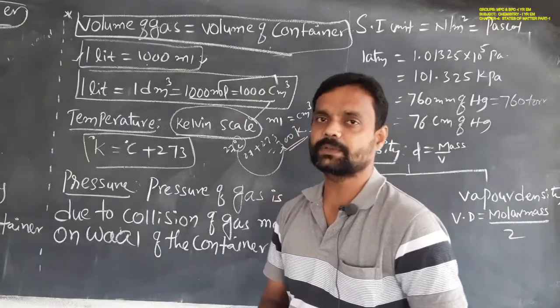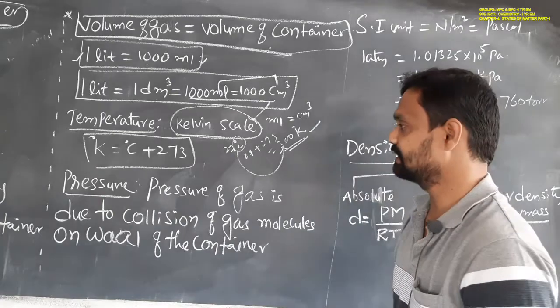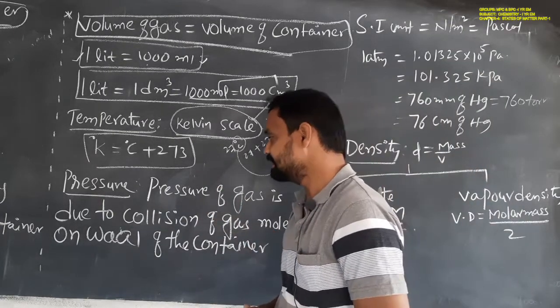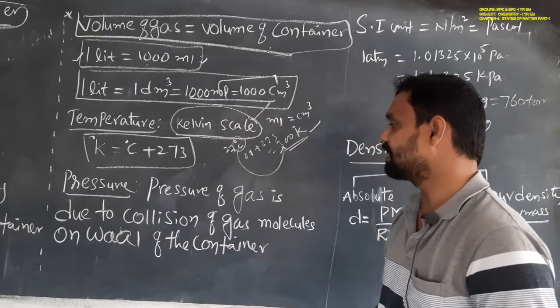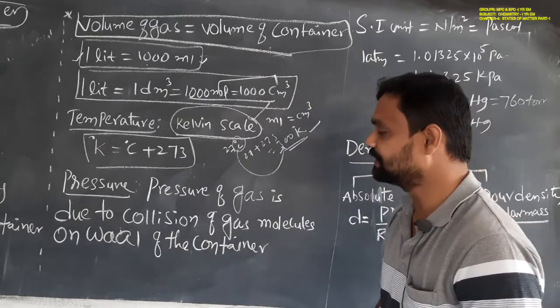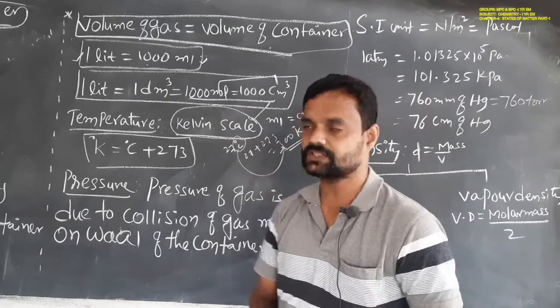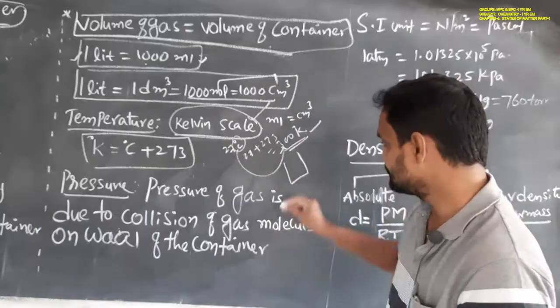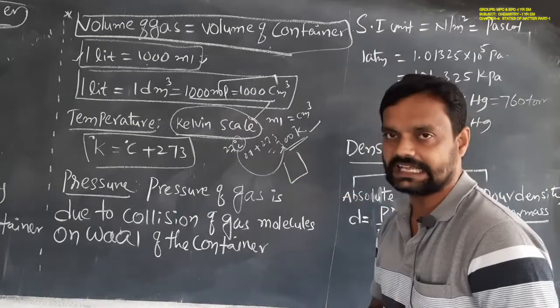Next, another measurable property of gas is the pressure. Pressure of a gas is due to the collision of gas molecules on the walls of the container. For example, this is the container, and here we take the gas.